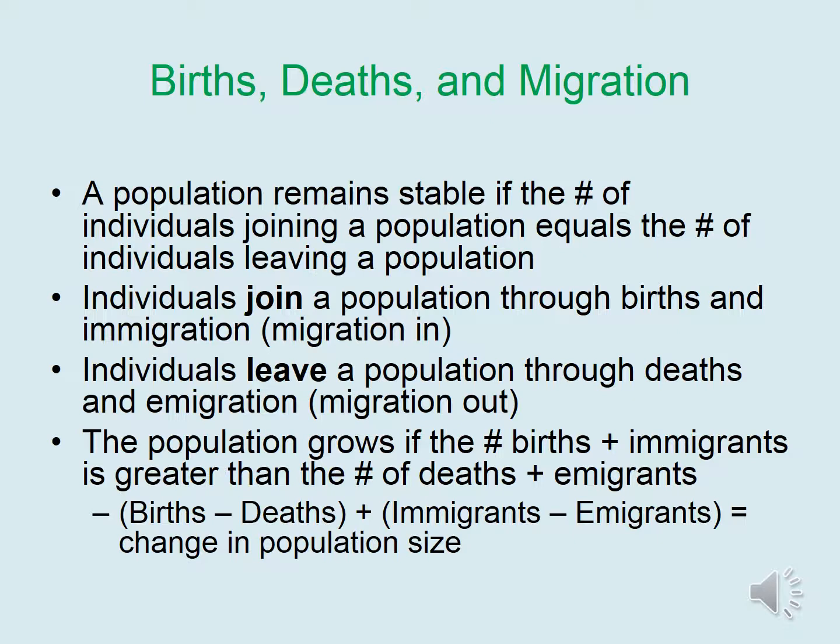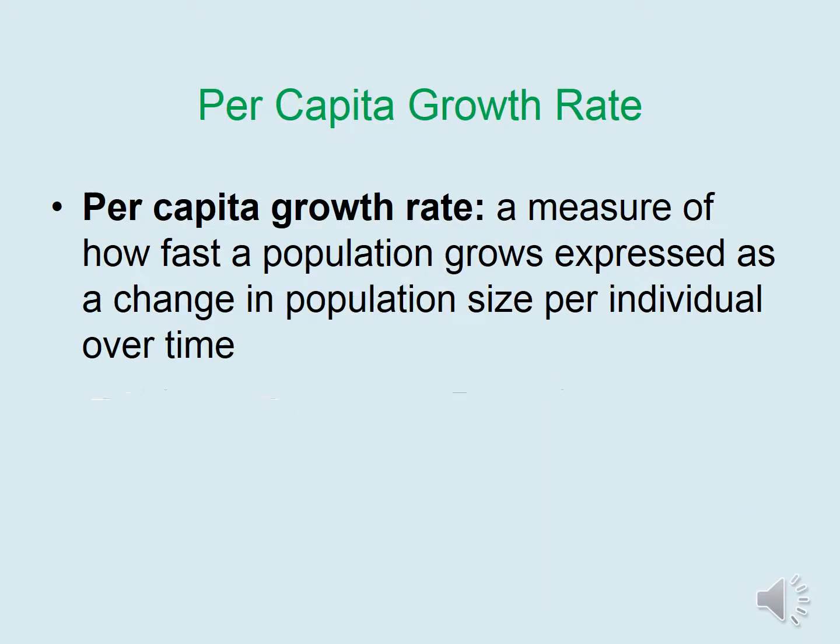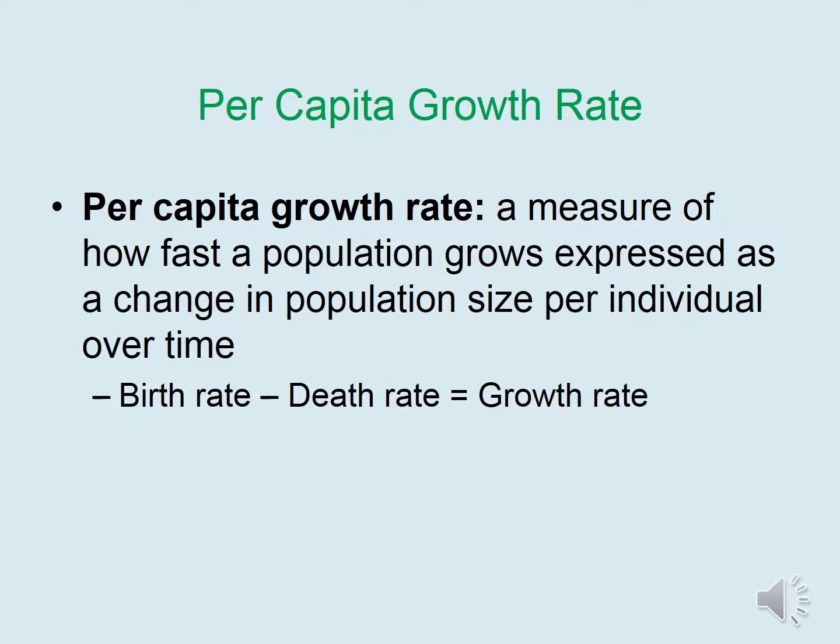The population grows if the number of births plus immigrants is greater than the number of deaths plus emigrants. A simplified equation to show this is births minus deaths plus immigrants minus emigrants to give the final change in population size. Per capita growth rate is a measure of how fast a population grows, expressed as a change in population size per individual over time.